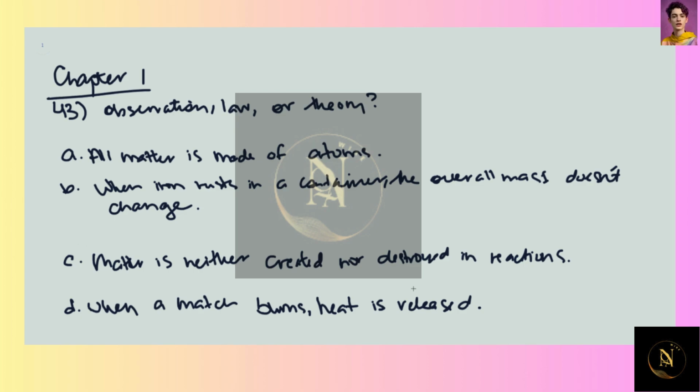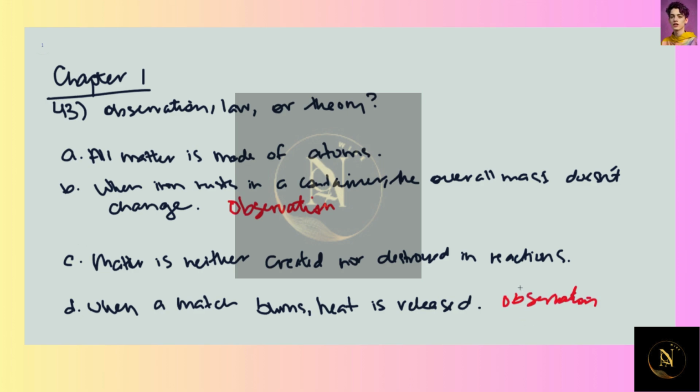So the observations here then are B, because if you see an object rusting in a closed container, you can measure the mass before and after the rust develops and see that the mass hasn't changed. Additionally, you can measure the heat coming off of a match when it burns, making D an observation as well.